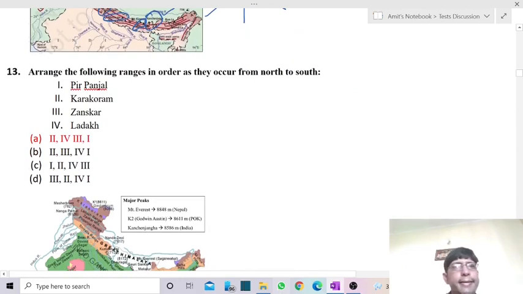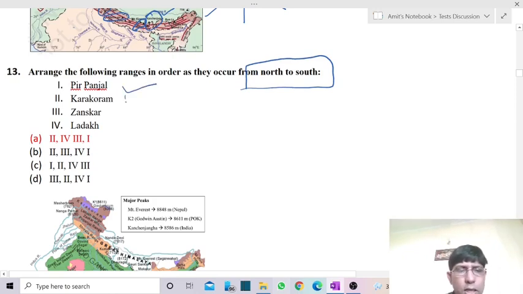Now again we're having the same type of question. Arrange the following ranges in order as they occur from north to south. We have to look for the north to south arrangement. These are the ranges: Pir Panjal range, Karakoram range, Zaskar range, and Ladakh. So these are the four ranges which we have to arrange from north to south.